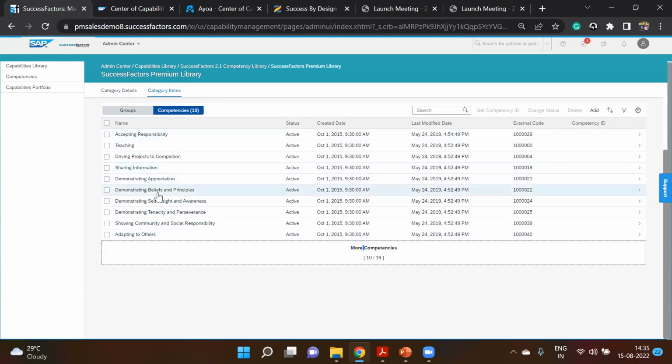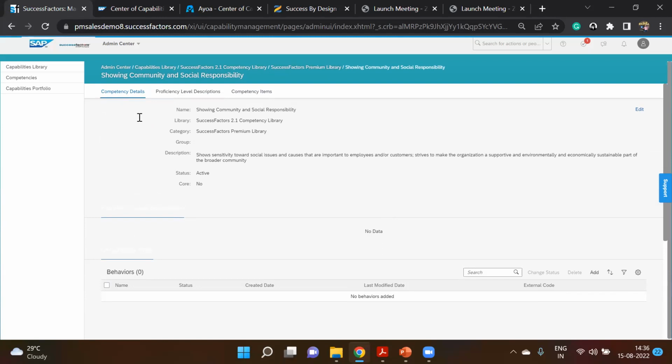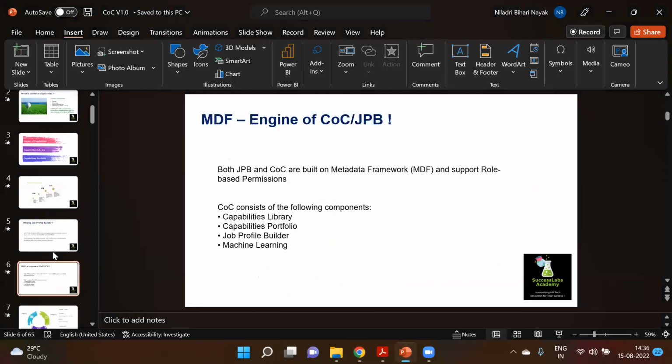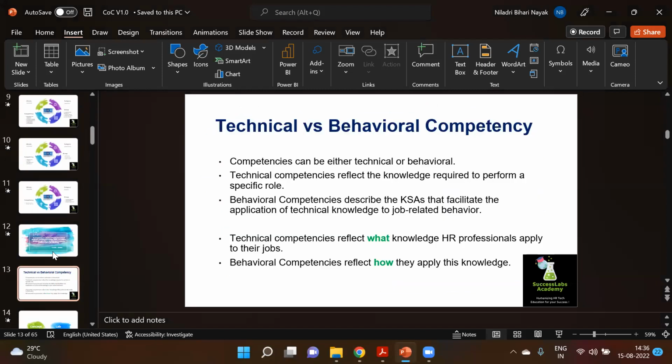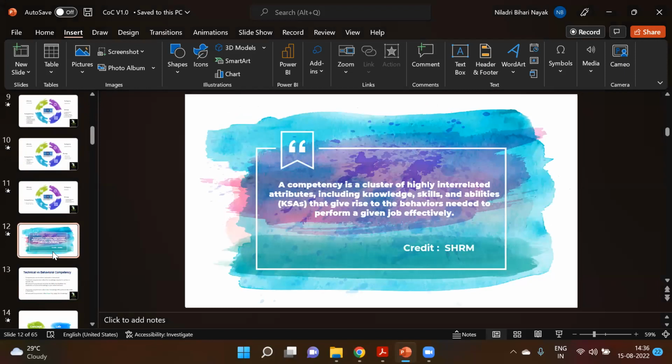If I go into one competency, let's say showing community and social responsibility, my favorite, you can see further details. At the competency level, you can also attach different behavioral things. What are behavioral skills? To understand this, I think I have a slide for that. Whenever you're discussing competencies, there are two types.